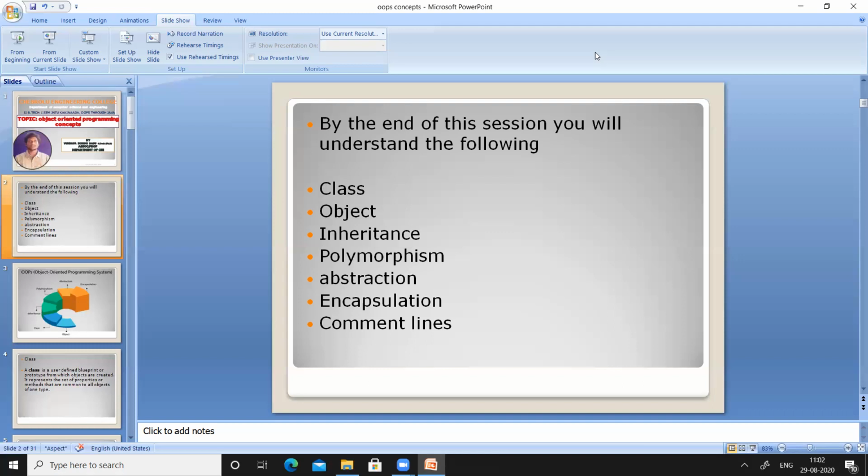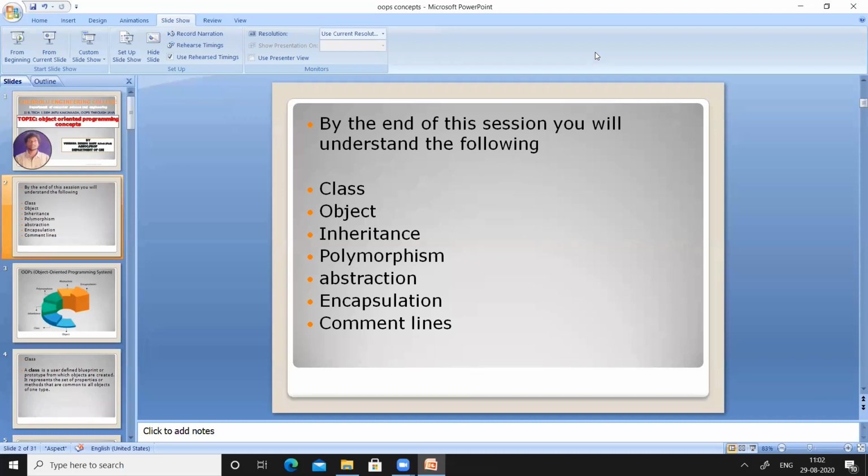So I am going to discuss polymorphism and its types and the ways of achieving them in the Java programming language. After that, I'm going to show what is abstraction, and then I will show what is encapsulation and command lines in the Java programming language.